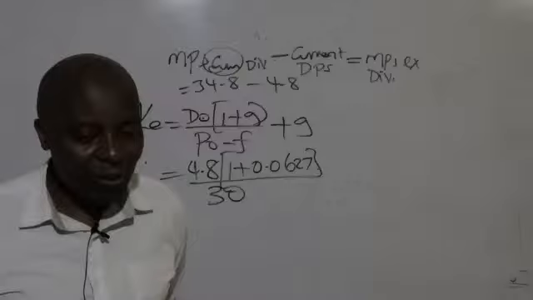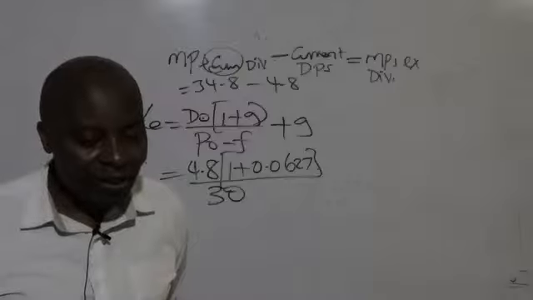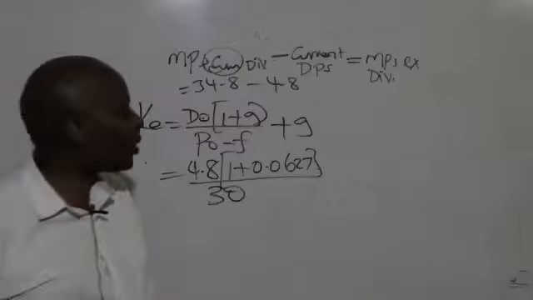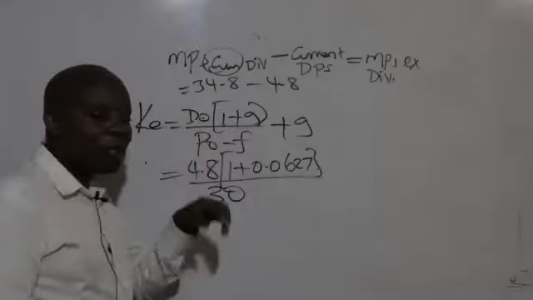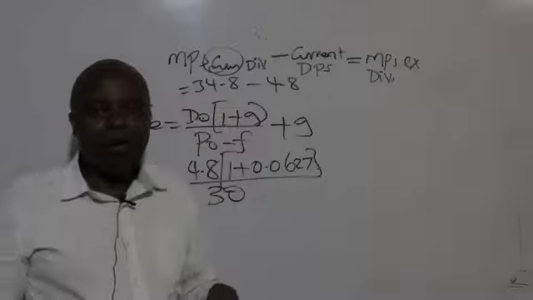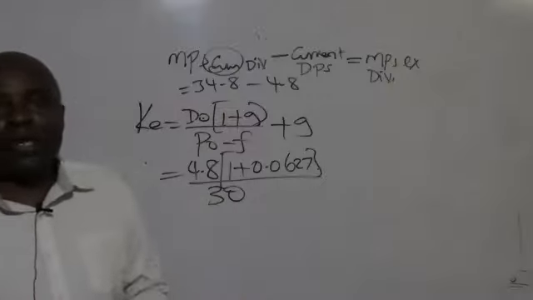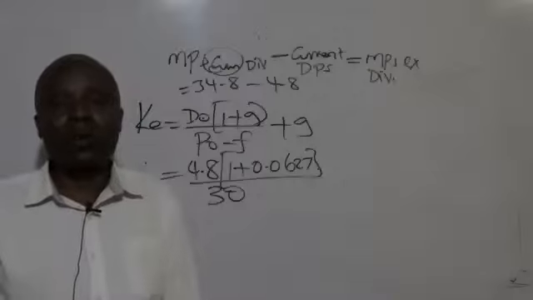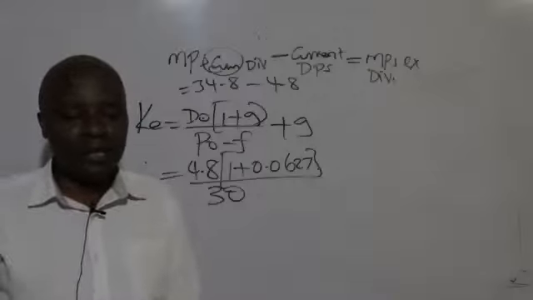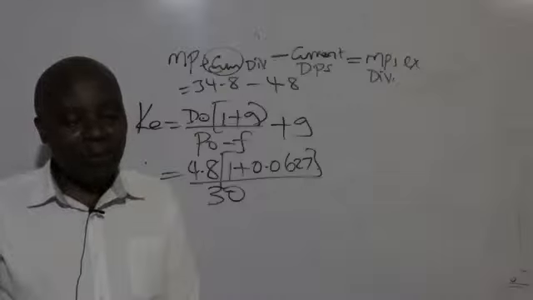No. D0 is not the oldest. D0 is the most current. The 0 means today. The 0 means today. In these models, time 0 is today, not the oldest. Are we together? Are we together up to there?